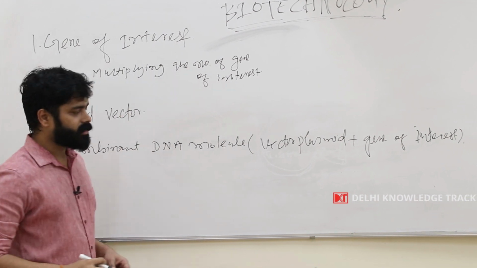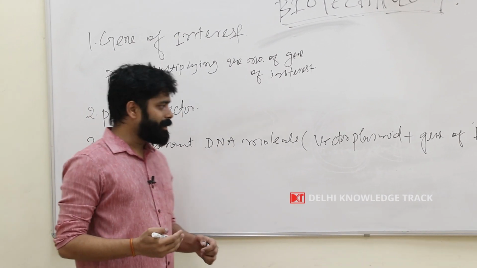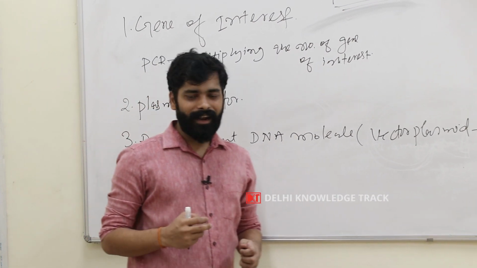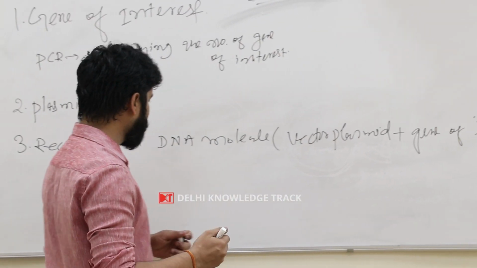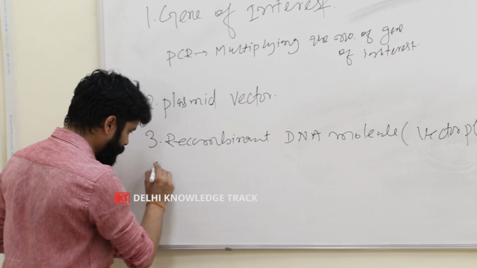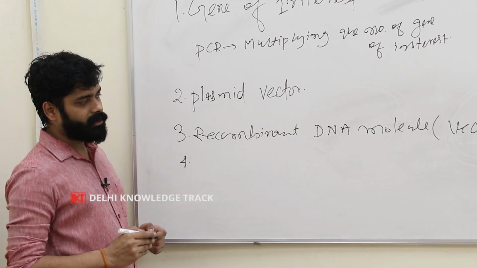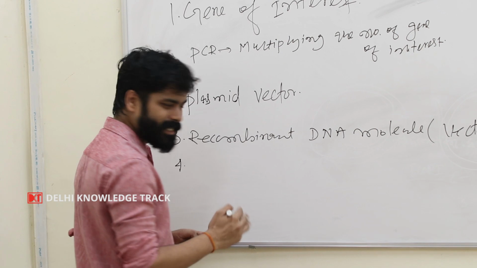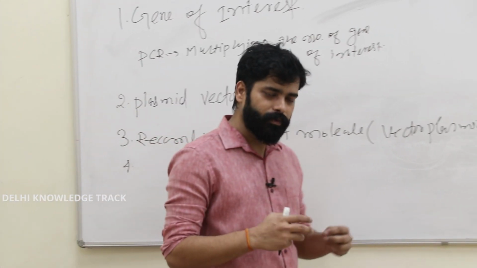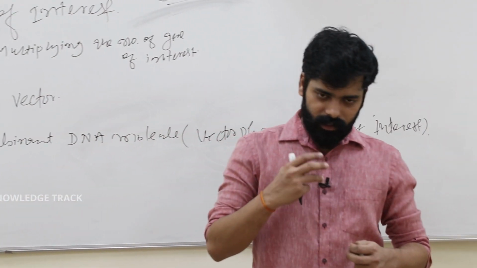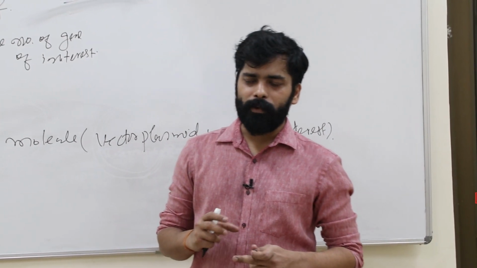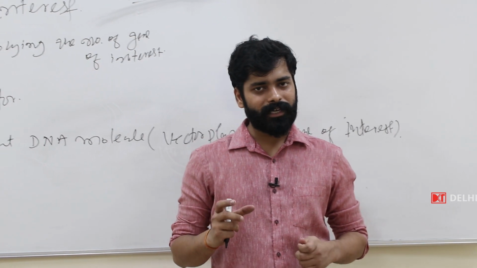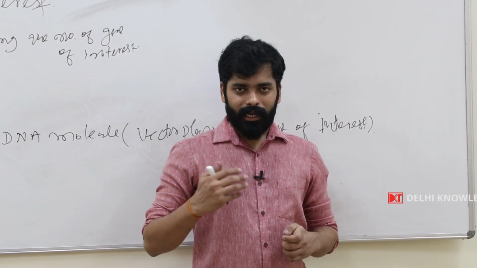Now this gene of interest needs to be sent to a cell where we will synthesize the product of interest. In this case, the cell into which we will send this recombinant DNA molecule is E. coli, because E. coli is a cell we use to synthesize insulin. A special property of E. coli is that it is a kind of bacteria which multiplies in 20 minutes.